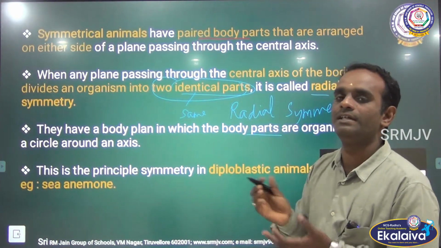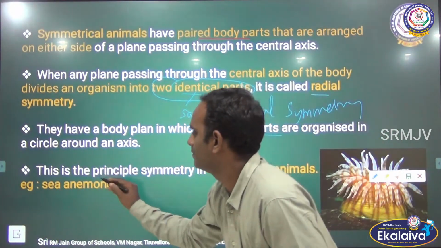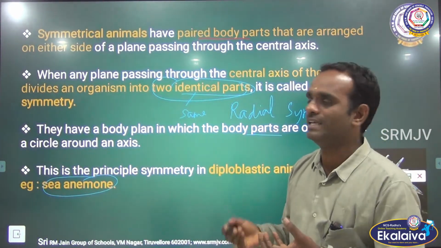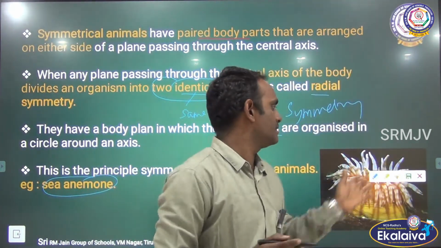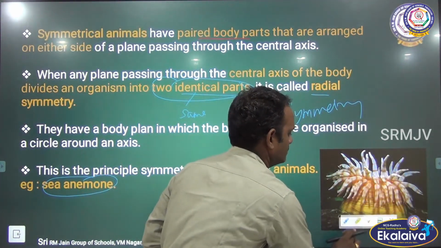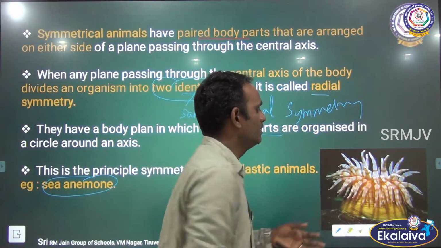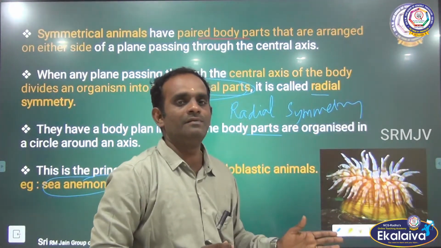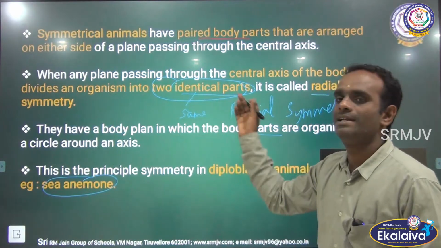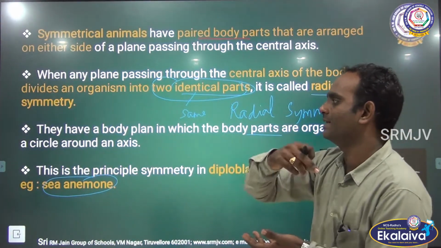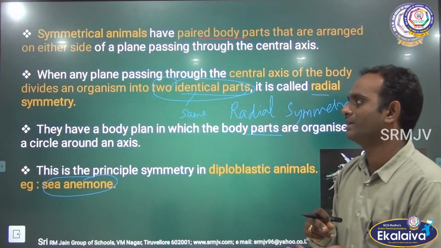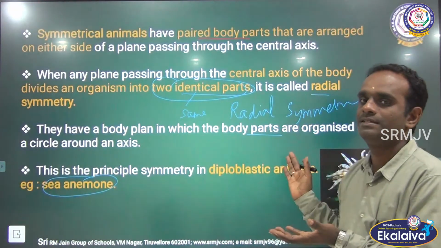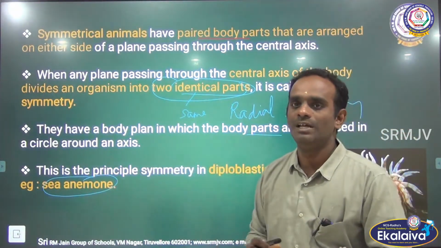So this radial symmetry is only seen in phylum Coelenterata. It is also called Cnidaria. Example is sea anemone. See the picture here, children. This is the picture of a sea anemone. A plane passing through the center divides the organism into two identical parts. The sea anemone looks like a circle around an axis. A body plan in which the body parts are organized as a circle. Okay, this type is seen in the sea anemone. Clear?